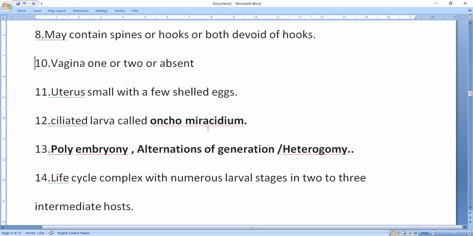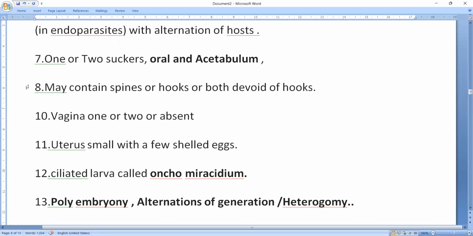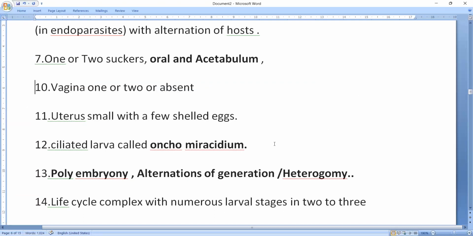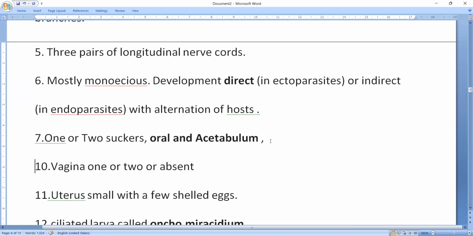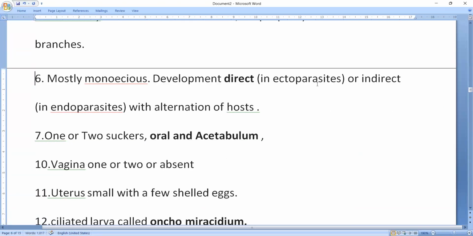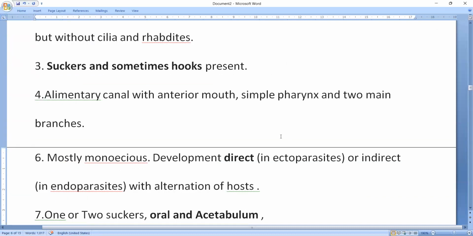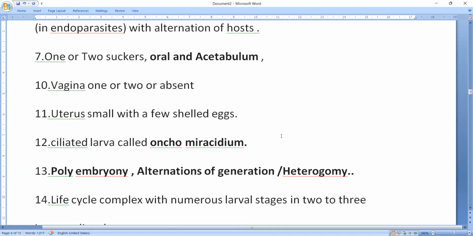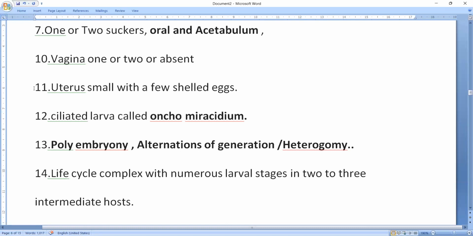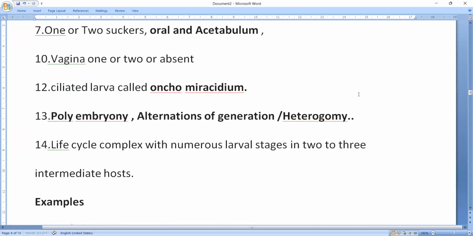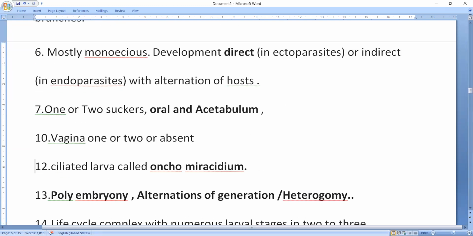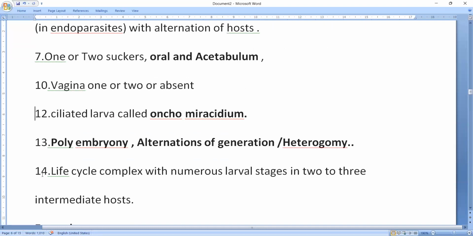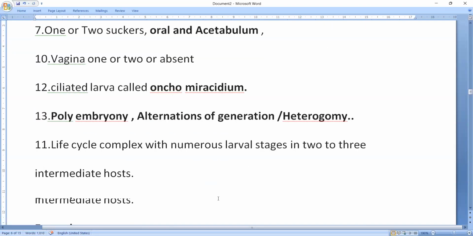I'll remove some points. These are enough. Anyway, I'll change the number later.